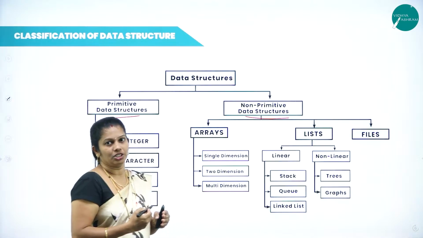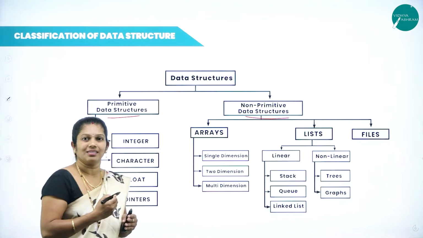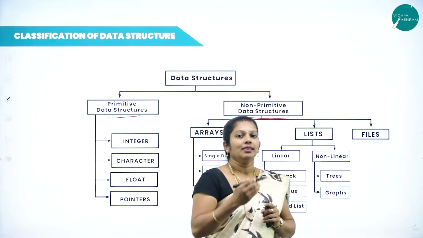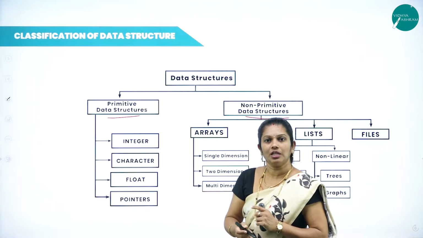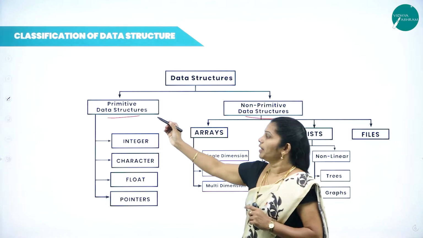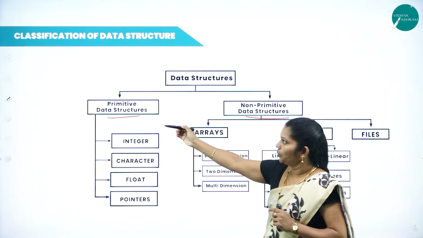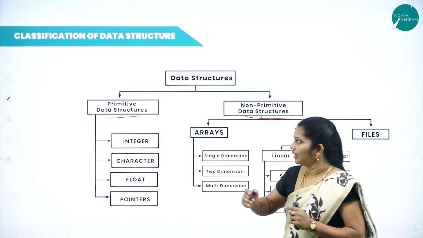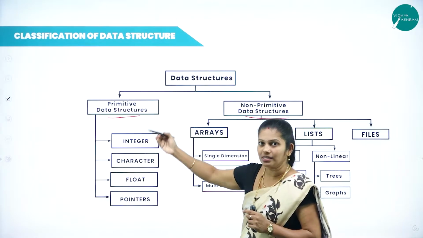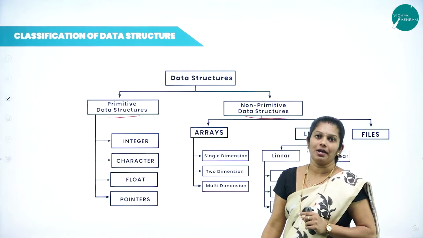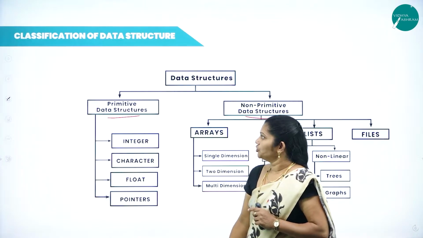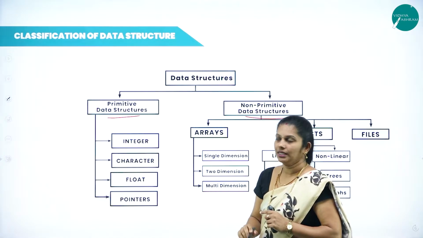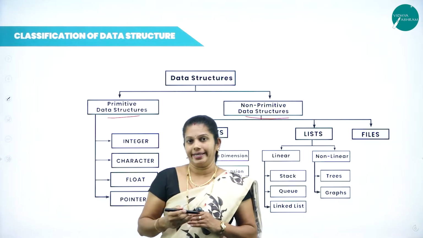It is very simple by nature and here we do not require any translator. Whatever data we write here, we do not require any translator. The instructions are directly executed by machine level instructions. That is primitive data structure. It concentrates on only a small amount of data, and whatever instructions we have written are directly executed by machine level instructions. When we come to the classification of primitive data structure, they are integer, character, float as well as pointer.